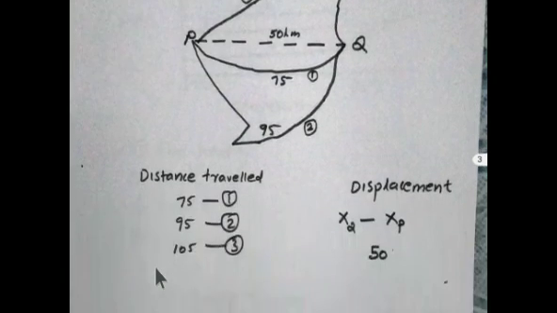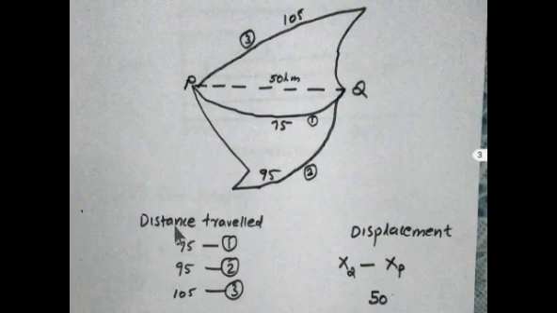If the bus driver chooses the first road, the distance traveled is 75 kilometers. If he chooses the second road, the distance traveled is 95 kilometers. If he chooses the third, the distance traveled is 105 kilometers. The distance traveled depends on which road he selects. It depends on the path. So this is the concept of a path function.